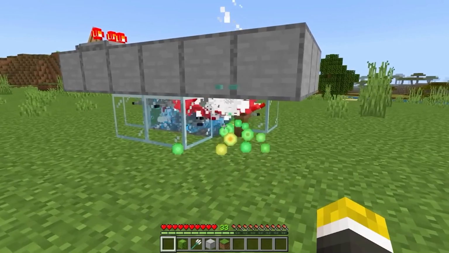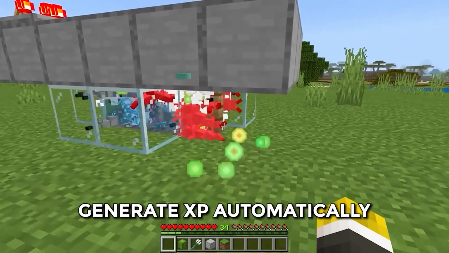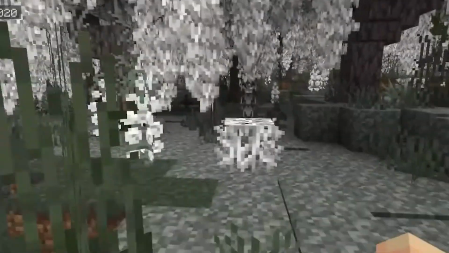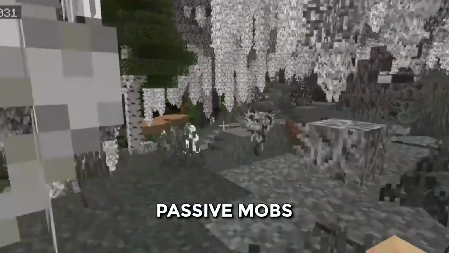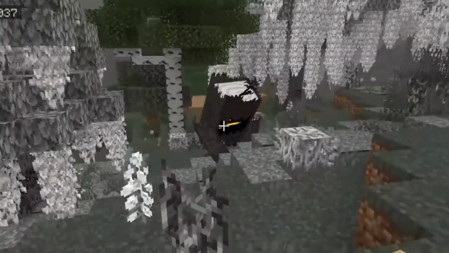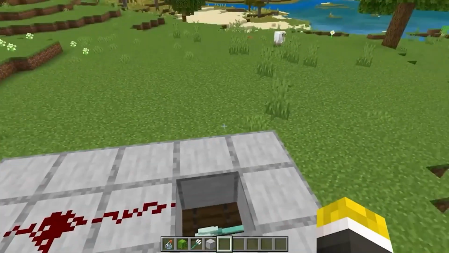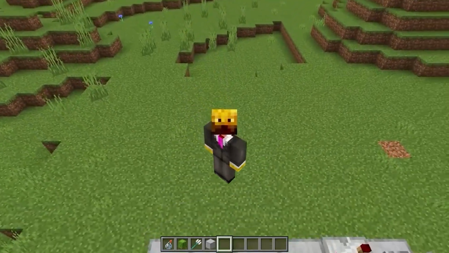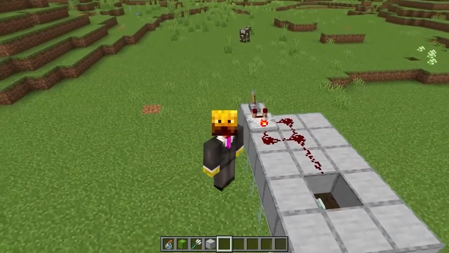An XP farm is a special structure designed to generate XP automatically by farming hostile mobs, passive mobs, or a few mechanics in the game. Instead of running around fighting zombies all night, you can build this farm and let it do the work. And at the end, you can collect XP effortlessly.